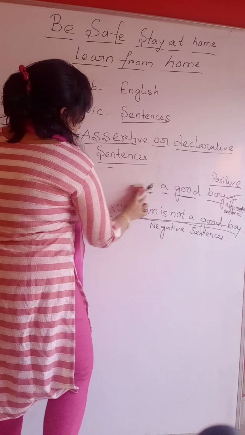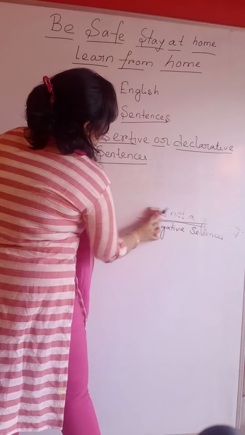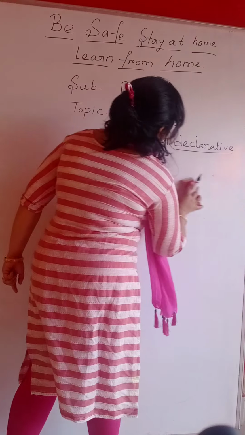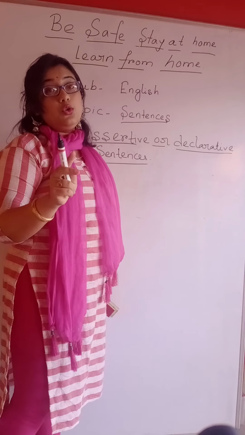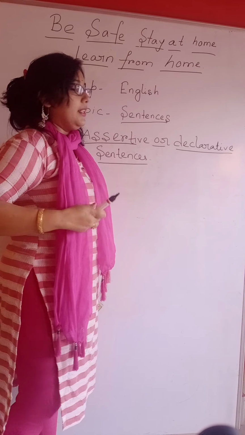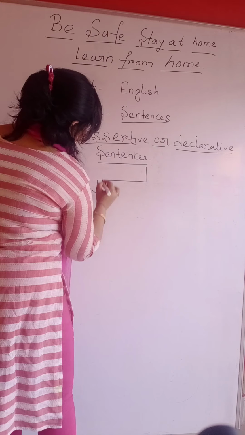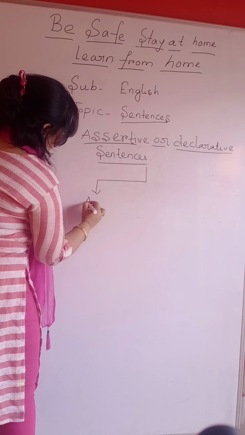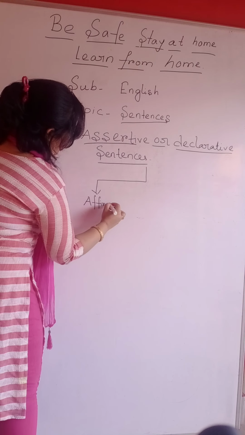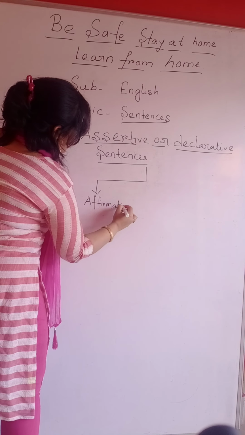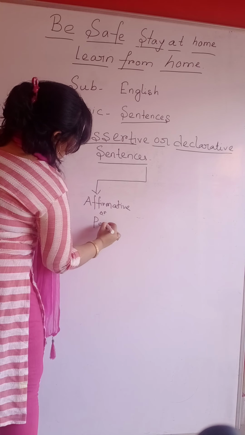Okay, so what we can write down right now is that assertive or declarative sentences can be further divided into two types of sentences. One is affirmative or positive.